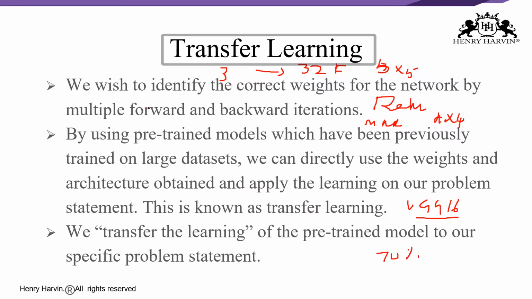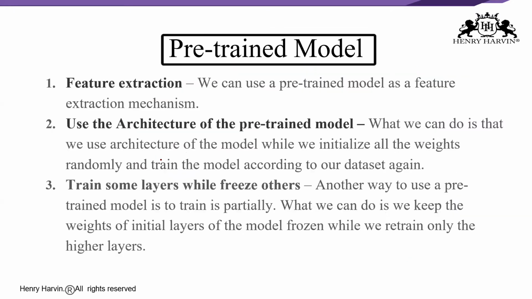We have to first identify the correct weights for the network. How can I do that? By using forward and backward iterations, right? By using pre-trained models, we will directly use the weights and architecture obtained and apply them to the problem statement. This is nothing but called transfer learning. What I'm doing here is transferring the learning of the pre-trained model to our specified problem statement, right?